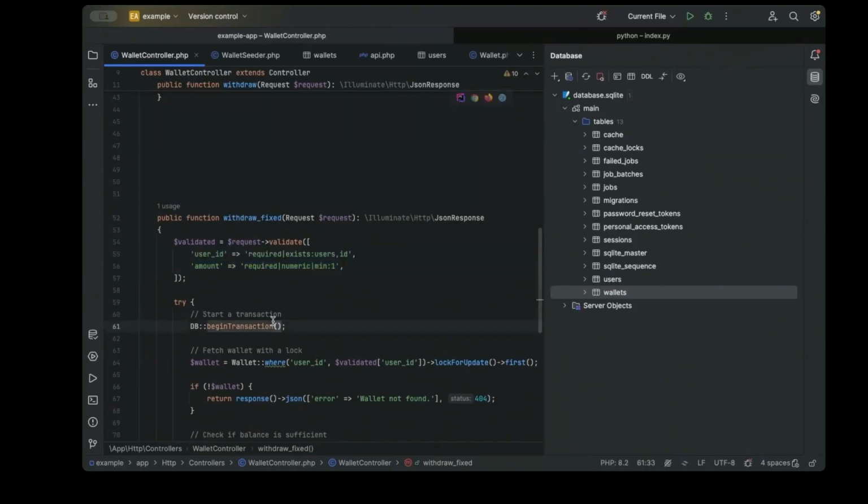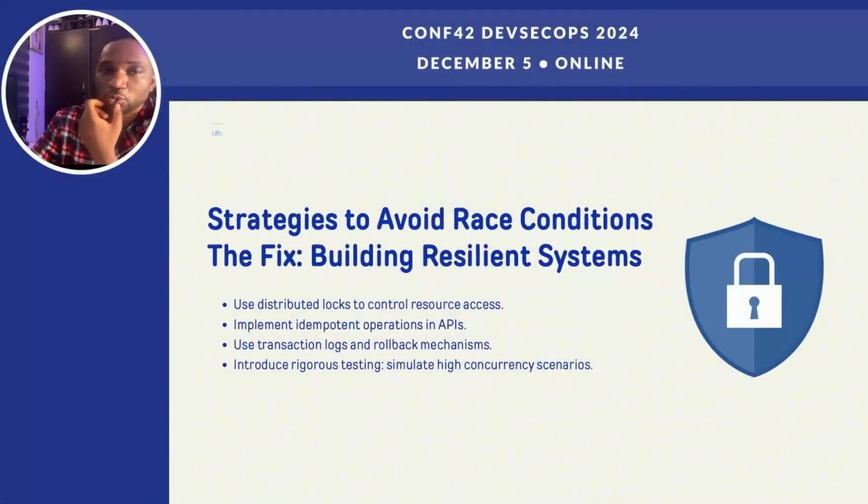Just like I mentioned earlier on the slide, you should use transaction logs and rollback mechanism. And that was what we did here. Laravel has a feature like this. I think this is for Laravel. Other frameworks and other languages have their own methods for making sure you can do your transaction log and your rollback mechanism as well. But this is strictly for Laravel.